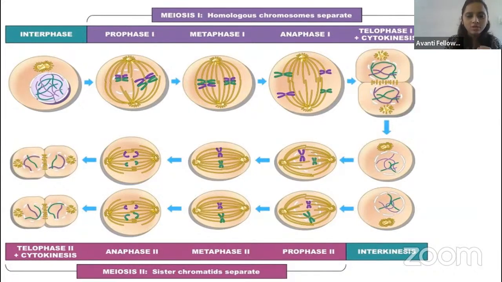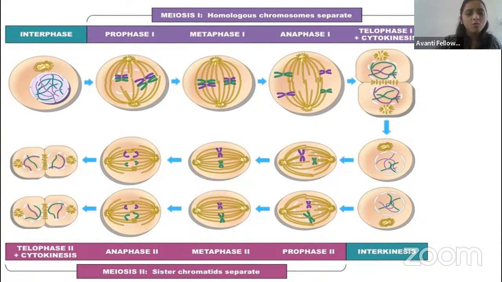Always remember, does recombination happen in meiosis 1 or meiosis 2? Always in meiosis 1. Remember guys. Okay. So meiosis 1 is like a meiosis, and meiosis 2 is exactly like the mitosis.